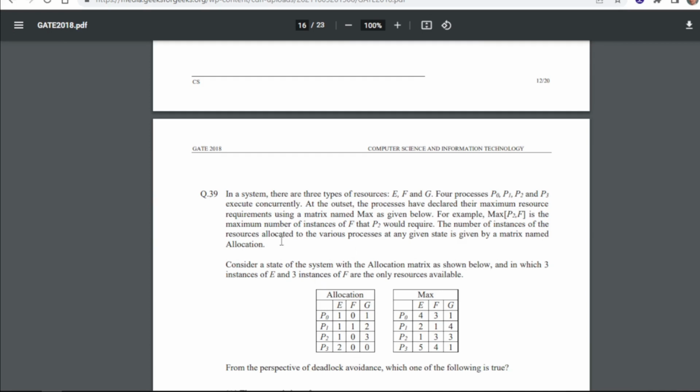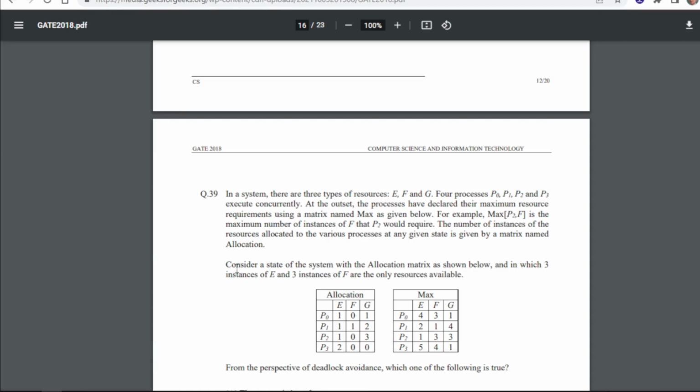For 39, in a system there are three types of resources E, F and G. Four processes P0, P1, P2 and P3 execute concurrently. At the outset the processes have declared their maximum resource requirement using a matrix named max as given below. For example, this is the maximum number of instances of F that P2 would require.